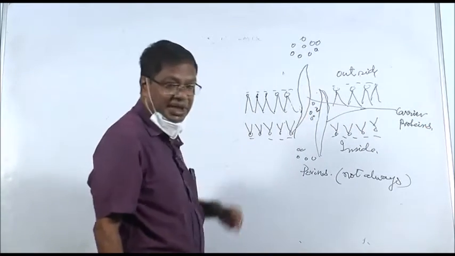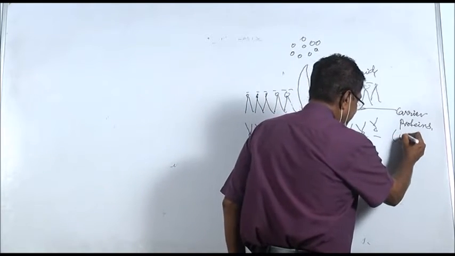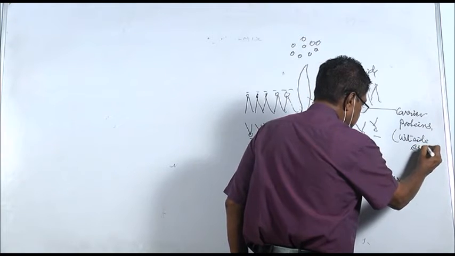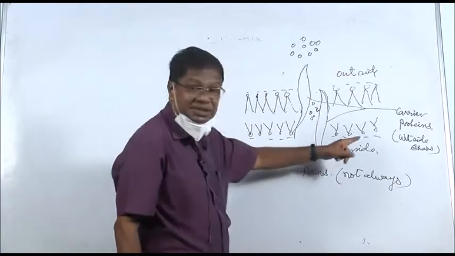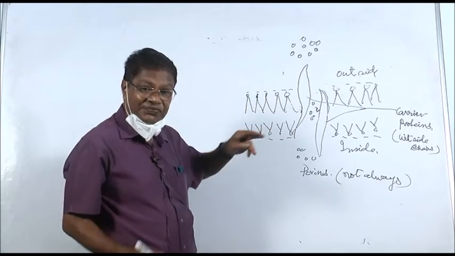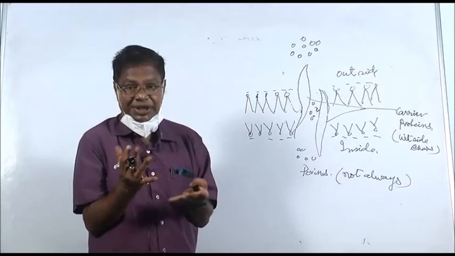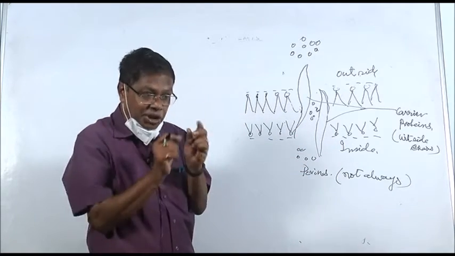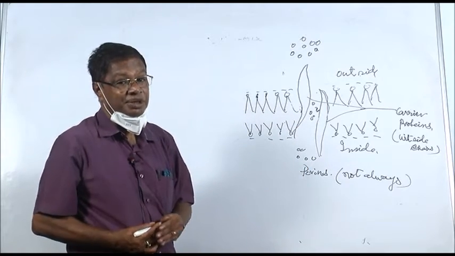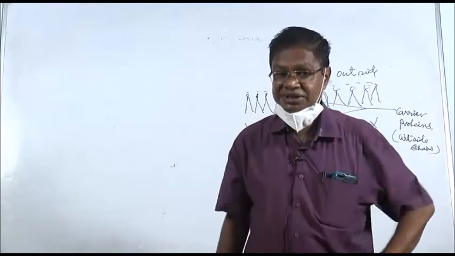Carrier proteins form a channel. Now these carrier proteins are with side chains. These side chains are the places where these molecules get attached. After they get attached, these protein carriers change their shape and release them inside. They hold it for a while and release them inside by changing the shape. And here what happens? The shape of the protein is changing.